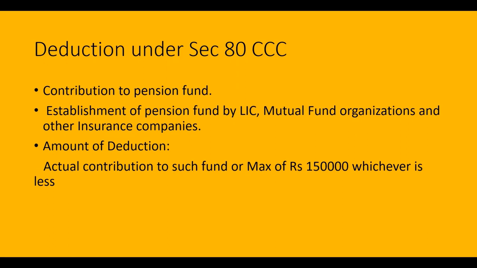So this 1,50,000 is the ceiling limit. It is the maximum. If the assessee's contribution is lesser than this, then the actual contribution or a maximum of rupees 1,50,000, whichever is lower, is allowed as deduction.